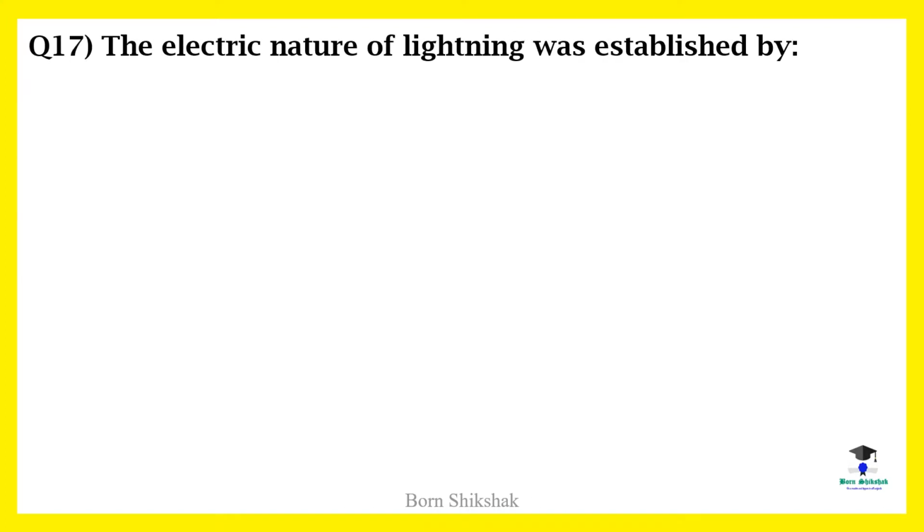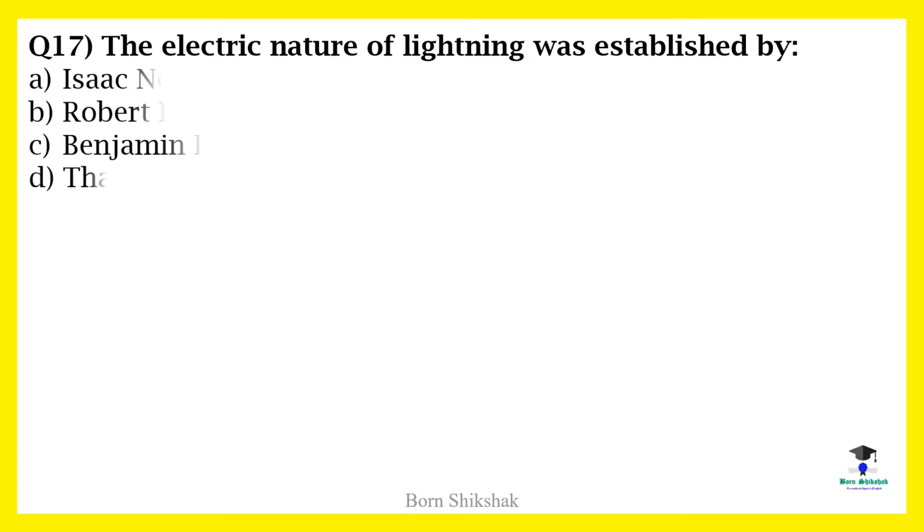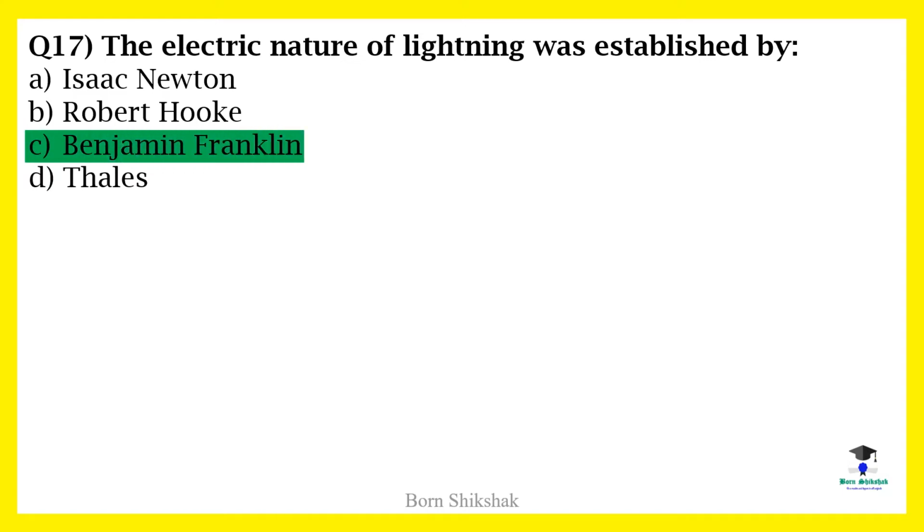Question 17. The electric nature of lightning was established by A. Isaac Newton, B. Robert Hooke, C. Benjamin Franklin, D. Thales. The correct option is C. Benjamin Franklin.